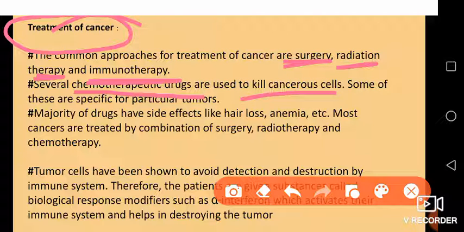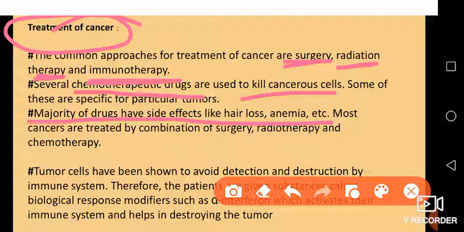You have also seen patients with cancer, they generally develop anemia, hair loss, thinning, weight loss, and loss of appetite. These happen due to the majority of drugs which they are being given.